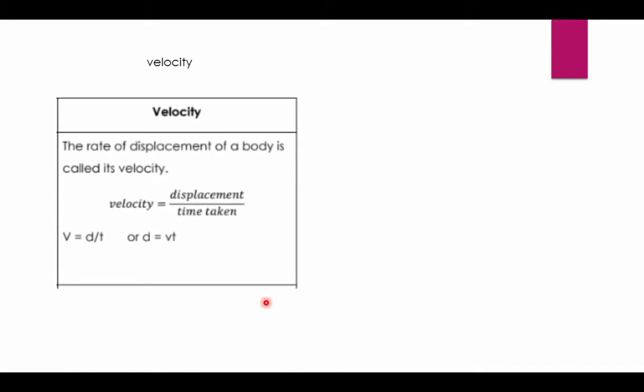Velocity is the rate of displacement of a body. The formula of velocity is velocity is equal to displacement over time. V is equal to d upon t, where V denotes velocity, d is displacement and t is time.